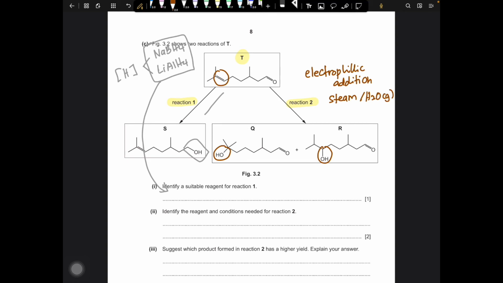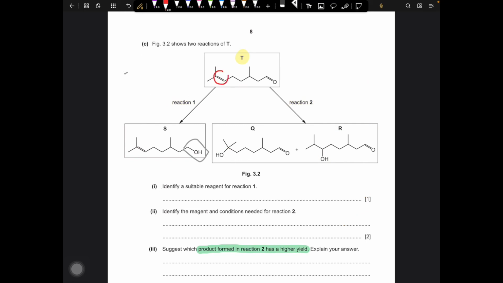And the condition for this reaction requires concentrated phosphoric acid as a catalyst, where the pressure will be at 6 megapascal and the temperature will be 330 degrees Celsius. So this reagent and also condition can be added to this second question. The question asks for which product in the second reaction will be produced in a larger amount.